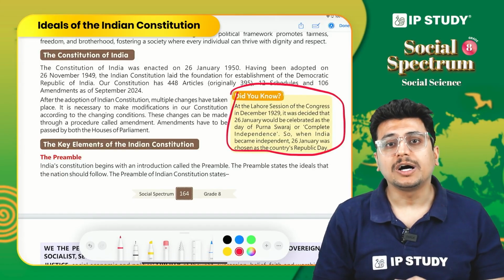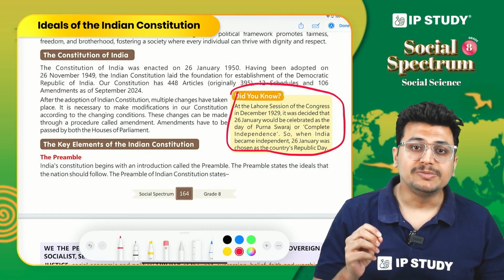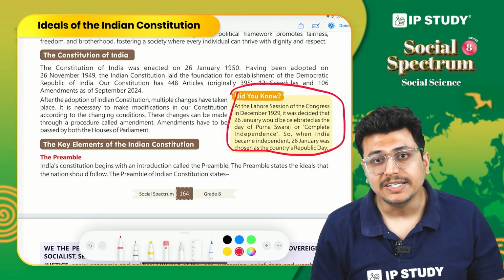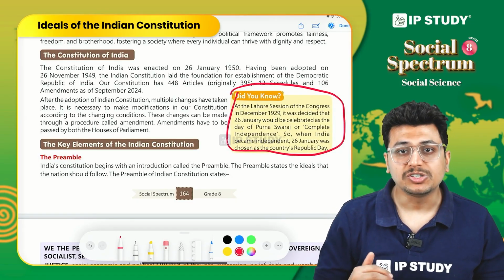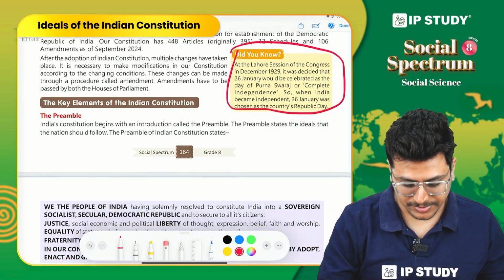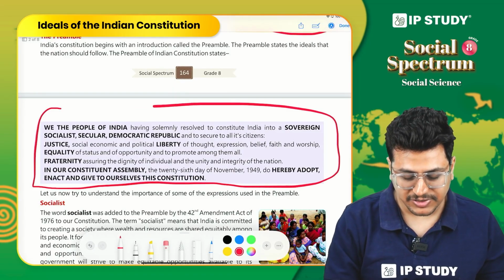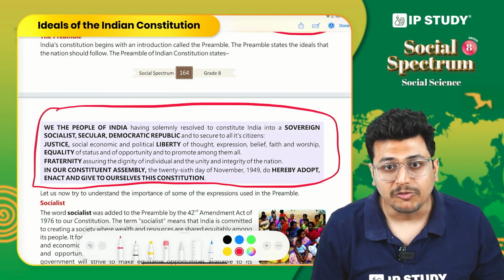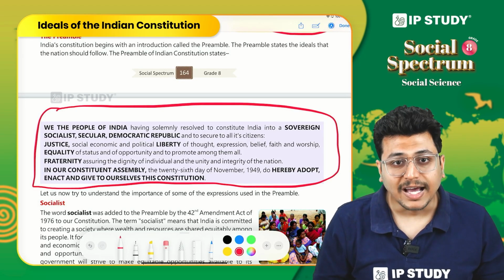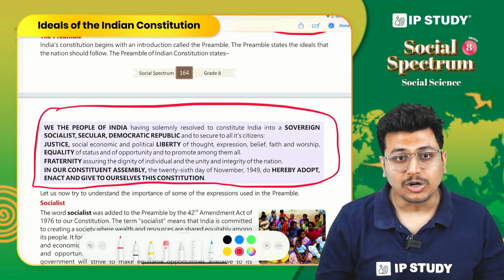We also discussed the preamble of the Indian Constitution. Preamble is basically the introductory document that tells us about the basic ideas, the basic principles which our constitution and our country believes in. Right? So, here is the statement of the preamble, which starts with the statement, "We the people of India." And if you look at the last line, it says that we the people of India give ourselves this constitution.